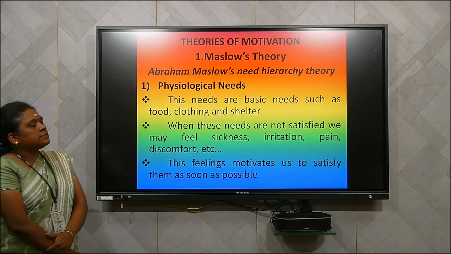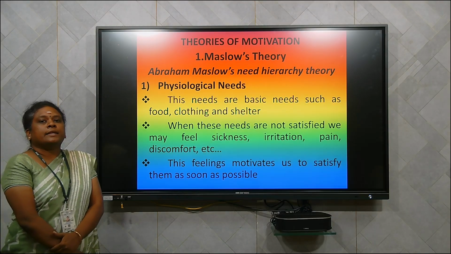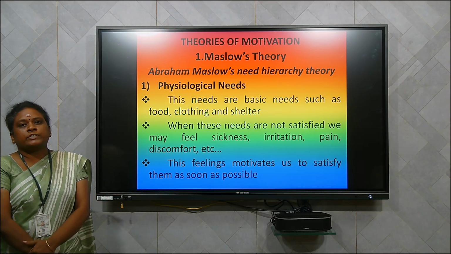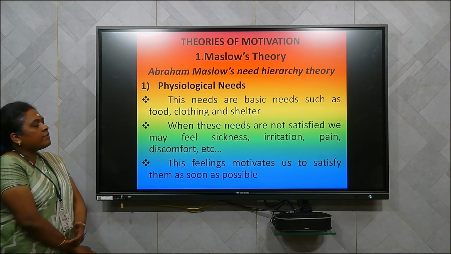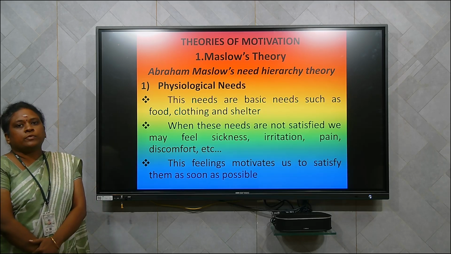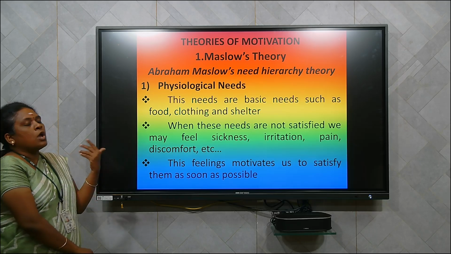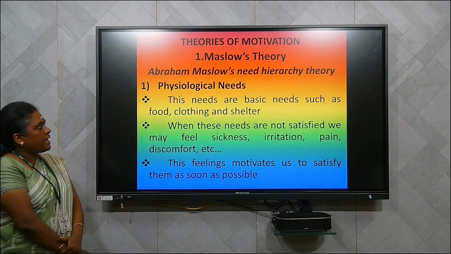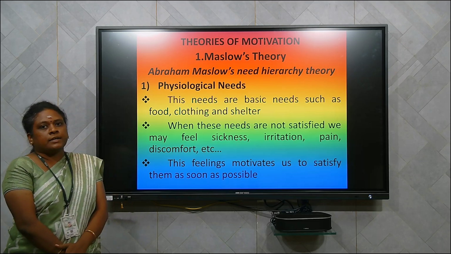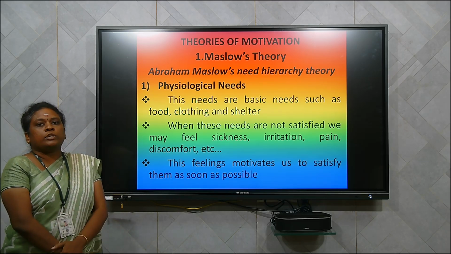Now let us see the two theories of motivation. First one is Maslow's theory and next one is Douglas McGregor's theory. There are a lot of theories of motivation given by various authors. Today we are going to discuss two theories. One is Maslow's theory of motivation. According to Maslow, what is the perception towards motivation? He has given many viewpoints by means of a diagram. Next, we are going to see Douglas McGregor's theory. By means of theory X and theory Y, he has described the motivation factors.